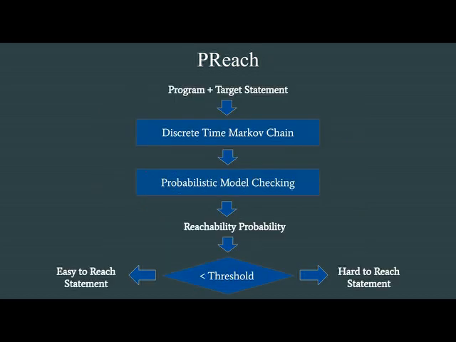Here is the workflow for Preach. Given the program and the target statement, Preach constructs a discrete time Markov chain from the program, and then using a probabilistic model checking tool, Preach computes reachability probability. And then using the reachability probability and based on a predefined threshold, it identifies the target statement as either easy to reach or hard to reach.